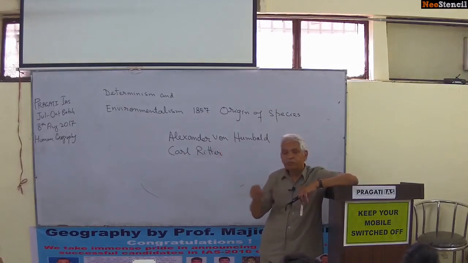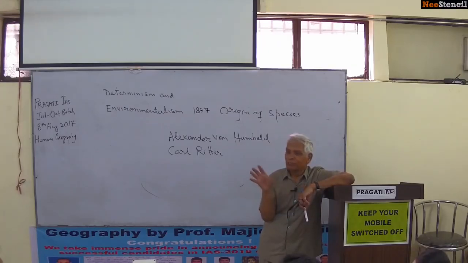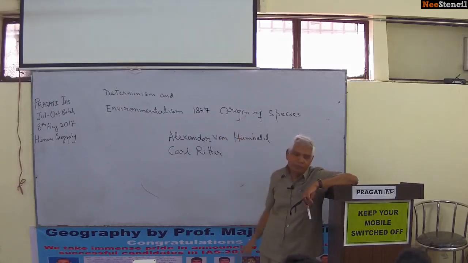Perchance both these geographers expired when this book was published, but there was no relationship between the publication and the death. They died a natural death. You can remember, 1857 is considered a very important year in human geography, because two leading human geographers lost their life and a new book appeared, Origin of Species.